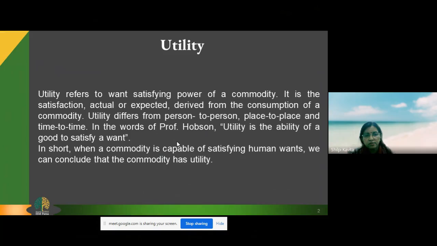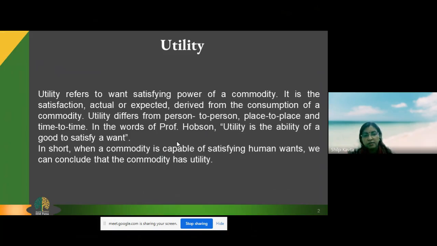Now the question arises, what is utility? Much is talked about demand. So what do we get after we demand? Because we consume any product, goods or services, what do we get? We get satisfaction. And that is the utility of that very commodity, of that very particular good or service. So utility refers to the satisfying power of a commodity.